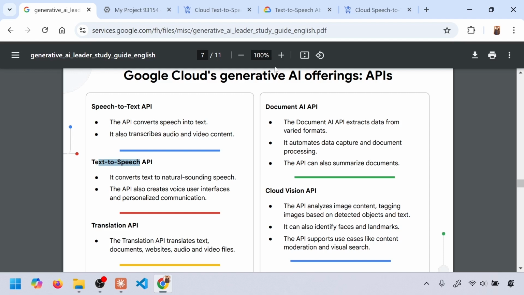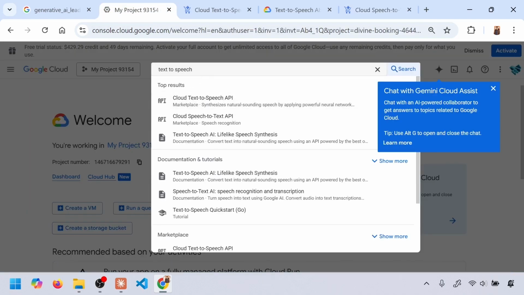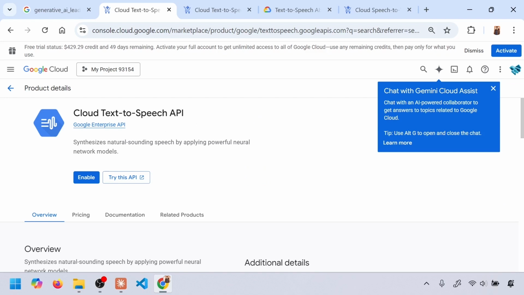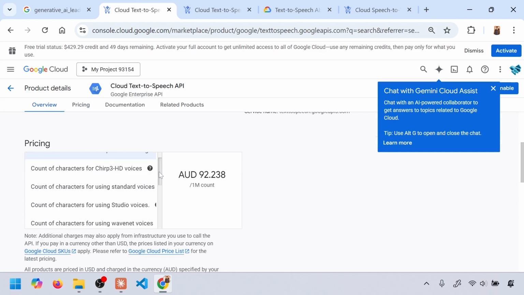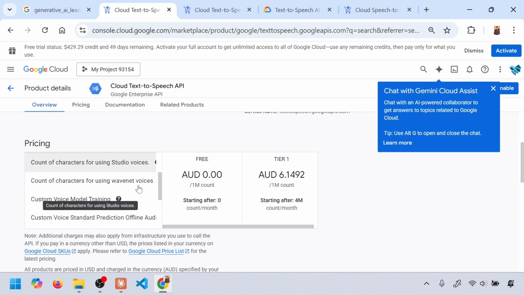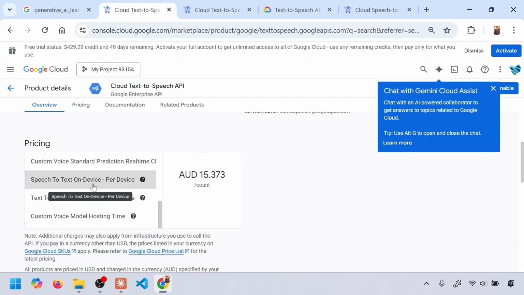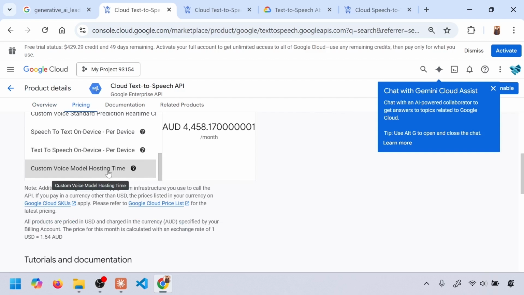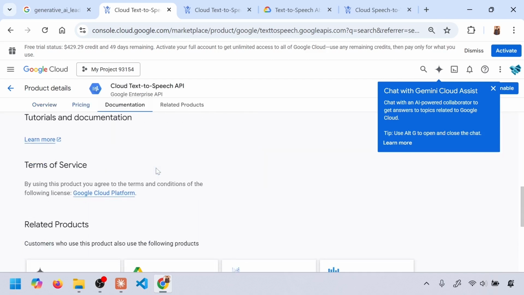Let's see this in the Google Cloud. So this is the speech-to-text. And I have searched text-to-speech and I'm going to the API. So this is text-to-speech. And again, these are the different offerings and prices for the API based on the usage, based on where you're running, all kind of different permutations and combinations. If you click on this question mark, you will get more information about the pricing. There's documentation. So the API documentation is available. You can read about it.